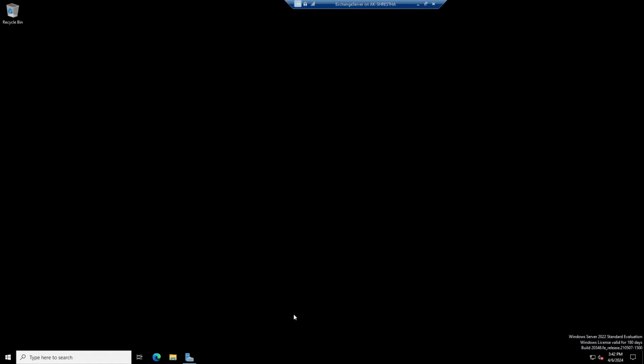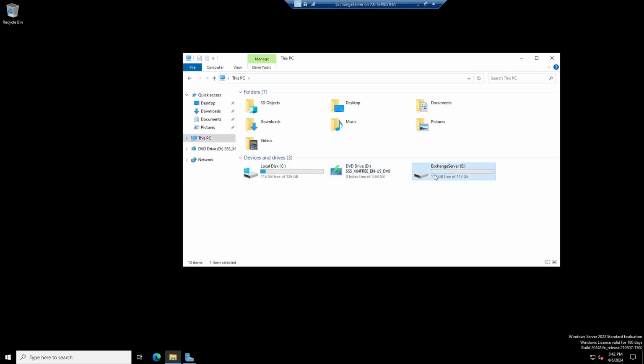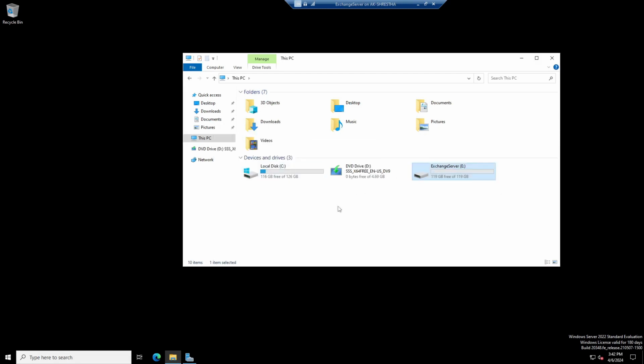Now close it, go to Explorer, and see here, the extended drive. Like this you can add your extra drive. It shows 119 GB, because 120 means 119, so it's okay, no problem. Just like this you can format, easily. This is the way you can add an extra drive in your Hyper-V, because we have to do this for our Exchange, so that's it.